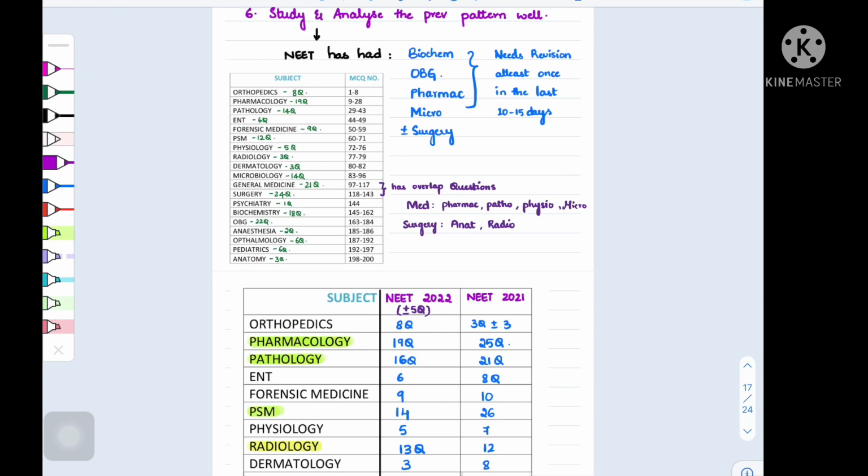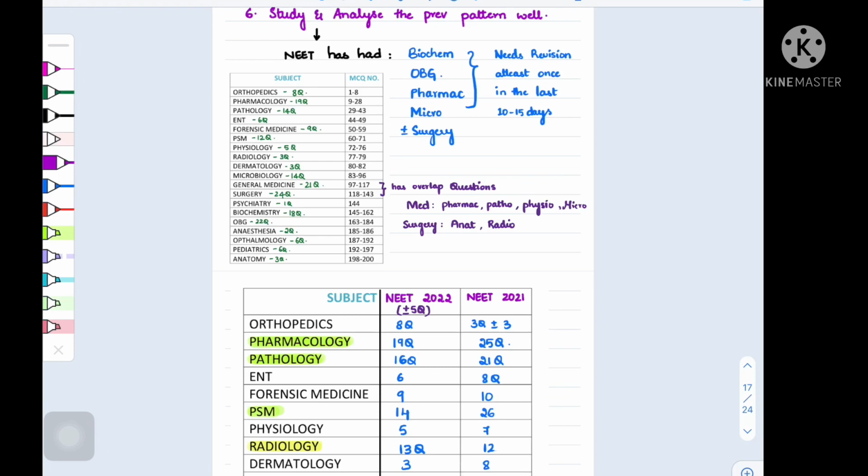So the paper in 2022 was heavy on clinical case-based questions, or they were all long stem questions, and it had a lot of image-based questions. So it is important, make sure that you attend Vibe or DVT or Snapshot or whatever the image-based discussion that your coaching conducts. And it's also kind of like a quick revision of all the topics with the images, so that will be very helpful.